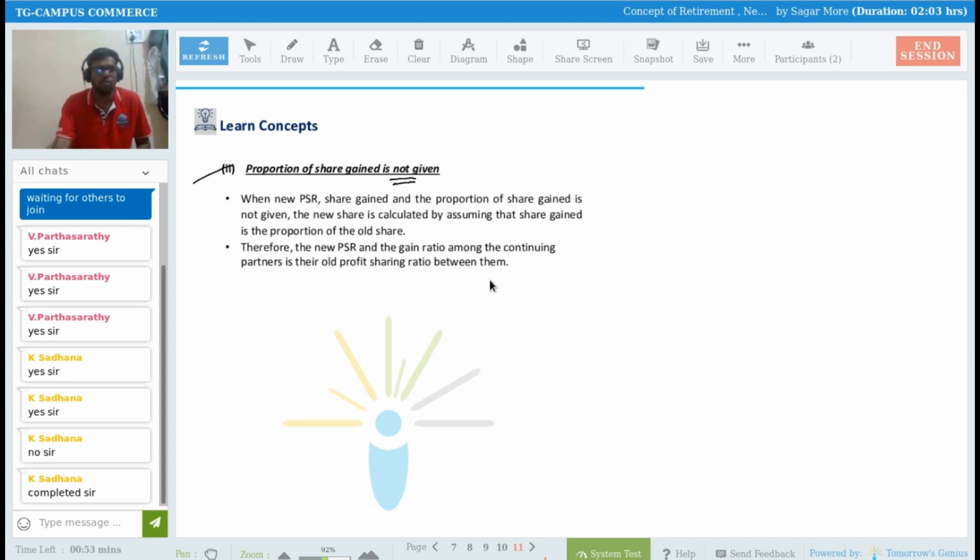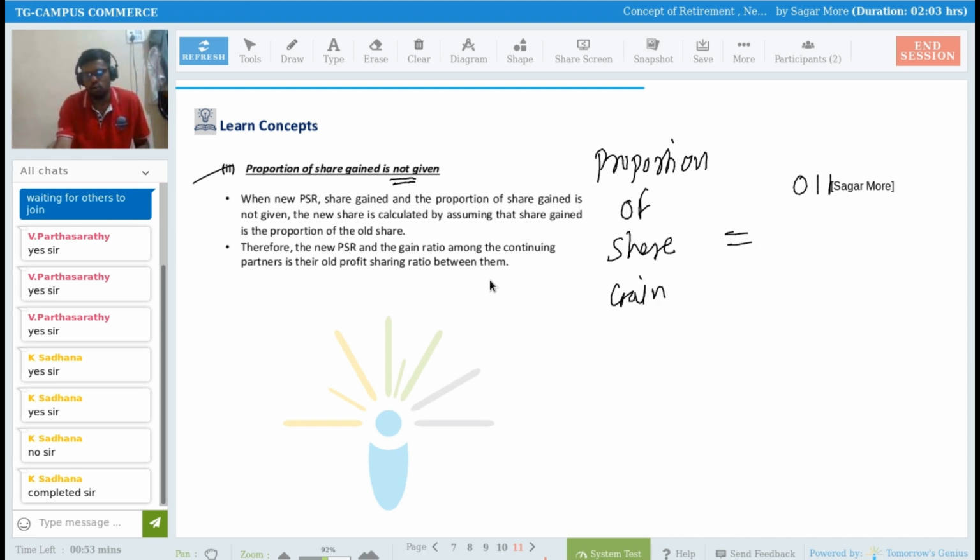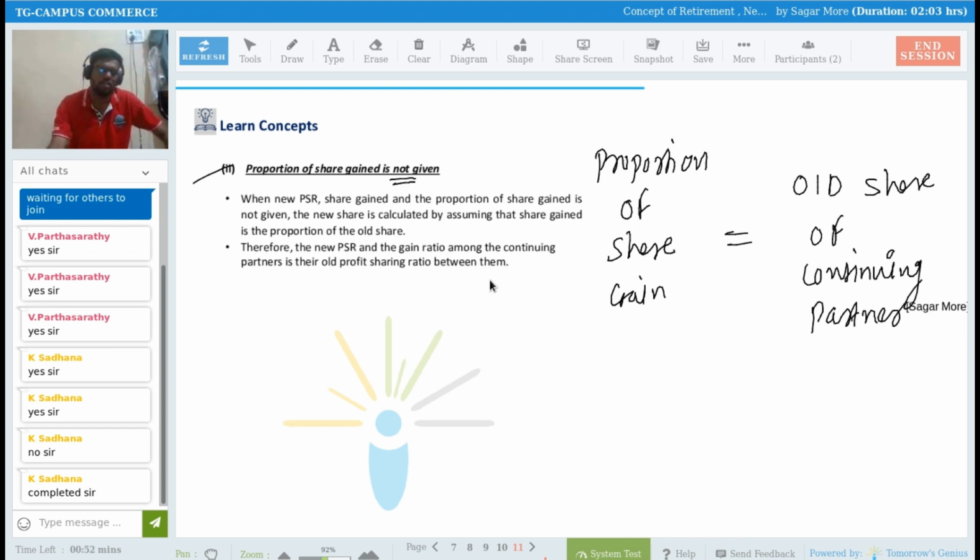In that case, we have to assume that the proportion of share gain is equal to the old share of continuing partners. If proportion is not given, whatever the old share, we consider it as the proportion in which they share the retiring partner's share.